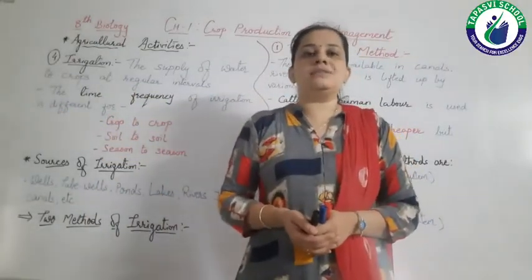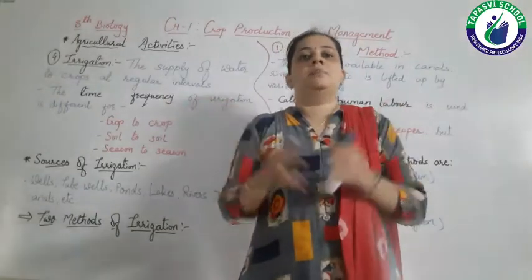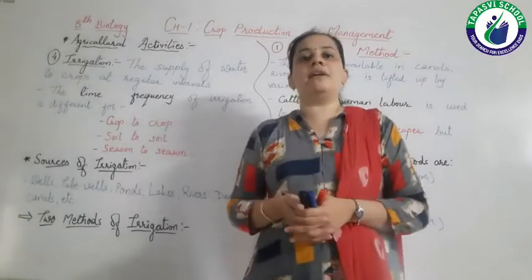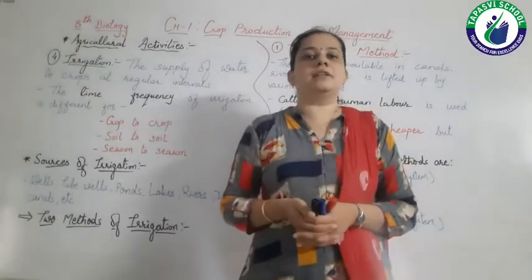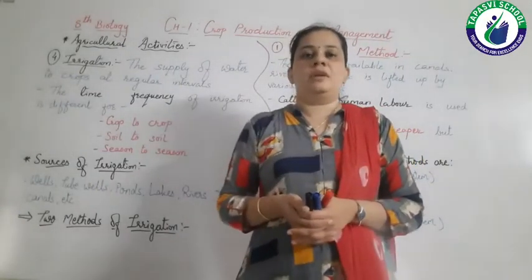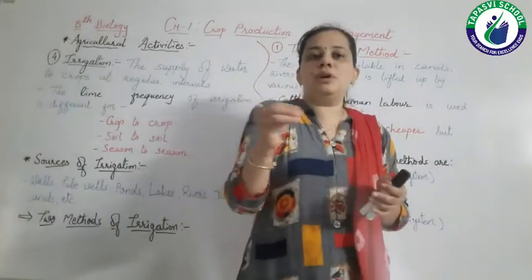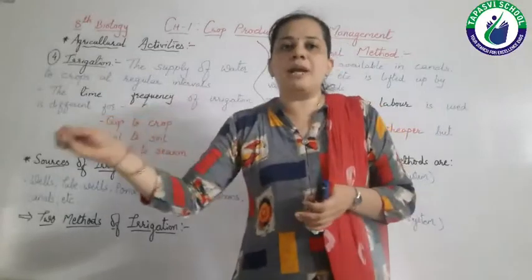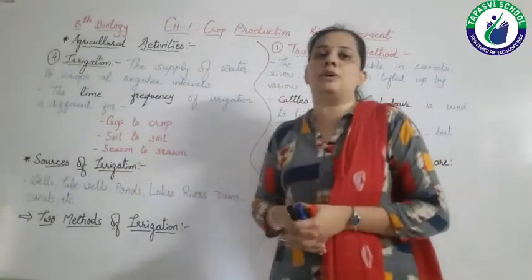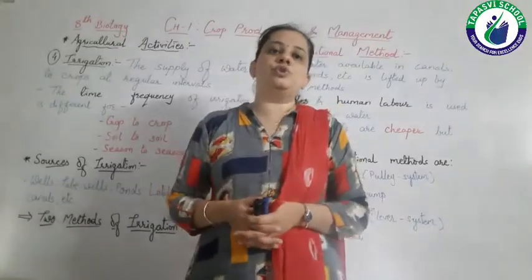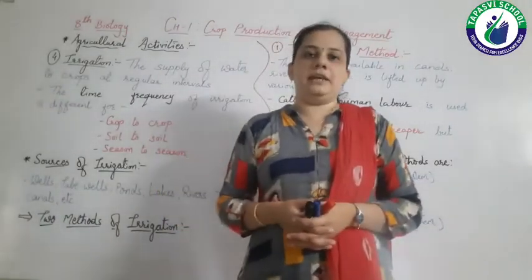But that is because the plants are small, as well as the place where we are keeping these plants is also small. But the farm is very large. Manually, the farmer cannot give water to each plant. So for that he has to use the method of irrigation.